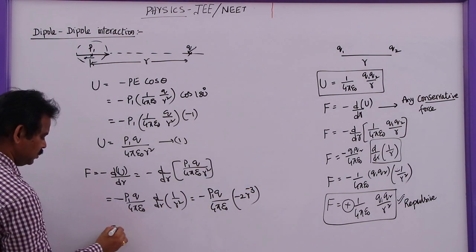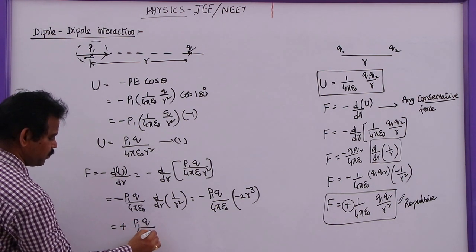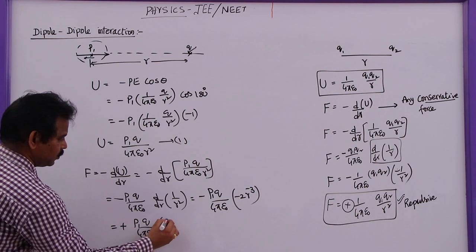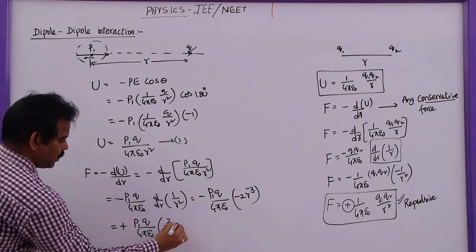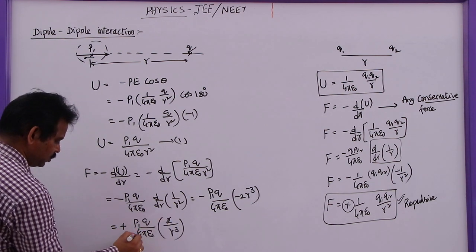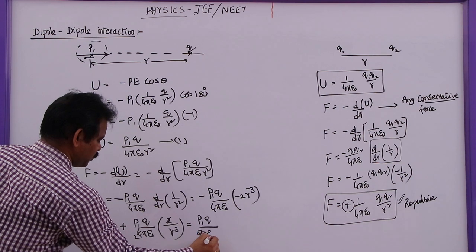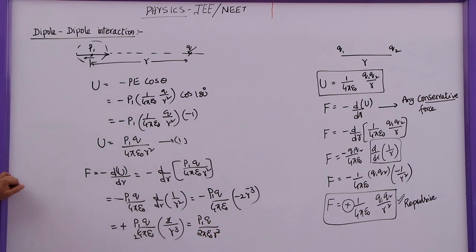Here minus minus is plus. So this is plus P1 Q by 4 pi epsilon naught, times 2 by r cube. Now you can cancel 2 and 2 here. This will be P1 Q by 2 pi epsilon naught r cube.